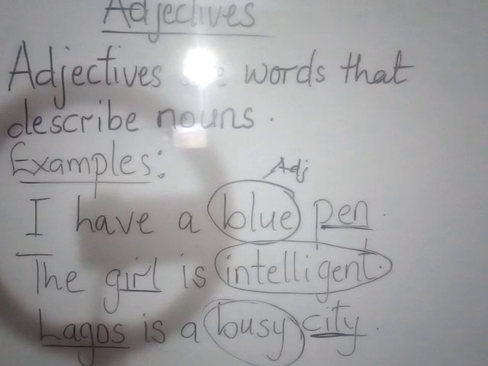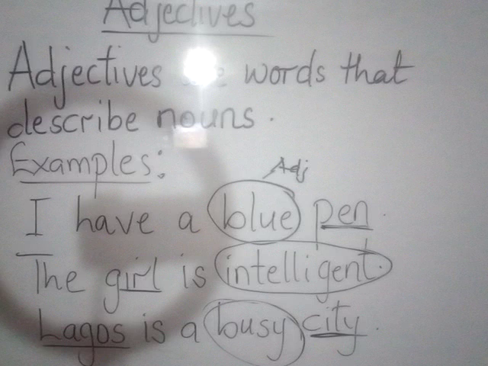I hope we now understand what adjectives are. Okay, they are words that describe. If it's an animal, you can say a tiger is a wild animal. That wild there is telling us about the kind of animal that a tiger is. So generally, anything that describes a noun is an adjective.